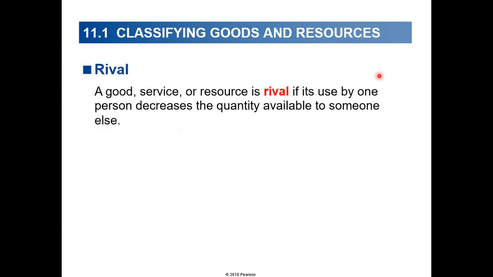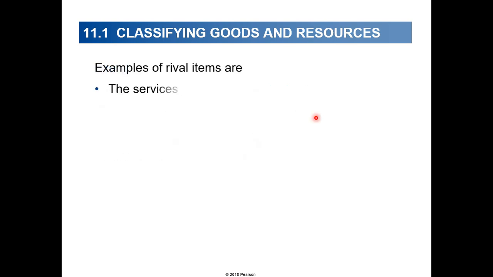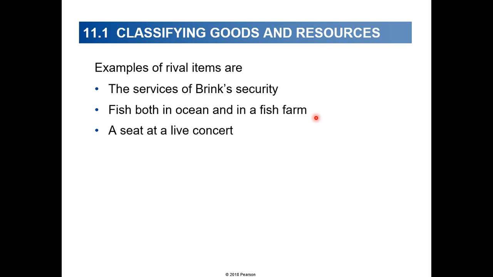A good is rival if its use by one person decreases the quantity available to someone else. And a good is non-rival if its use by one person does not decrease the quantity available to someone else. So examples of rival goods are the services of Bring Security, again as a private firm, fish both in the ocean and in a farm, and a seat at a live concert.